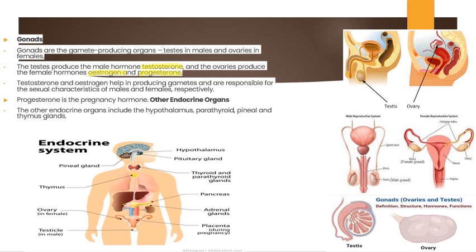So progesterone is a very important hormone that is helpful during pregnancy. Among the other endocrine organs, these are the two important gonads, that is testes as well as ovaries. Some glands are specific to male or female. The ovaries are specific to the female and are located in the pelvic cavity, exactly in the pelvic region, while the testes are specific to the male. I already told you, the ovary produces estrogen, important for reproduction and female sexual characteristic features. And testes produce testosterone that is responsible for male sexual characteristic features. It also results in increased muscle mass and body hair.